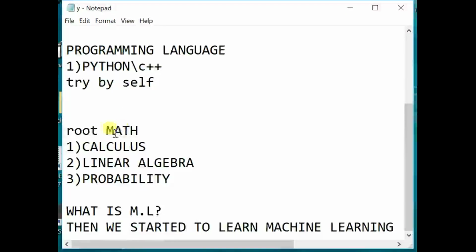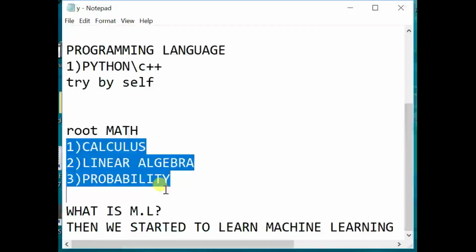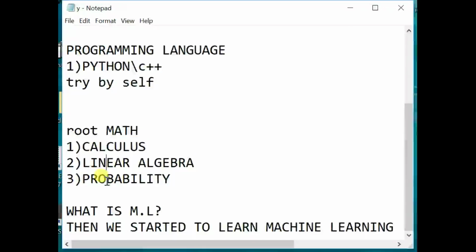And second is math. This is the root part, because they did not tell us, and for that we did not learn this. So the root is math. What is behind machine learning or reinforcement learning? Reinforcement learning, machine learning, linear regression, supervised and unsupervised learning, with very many complexities, are nothing but calculus, linear algebra and probability. You don't have to learn the whole of mathematics, you just have to learn three chapters: calculus, linear algebra and probability. And for calculus, just find a good book.